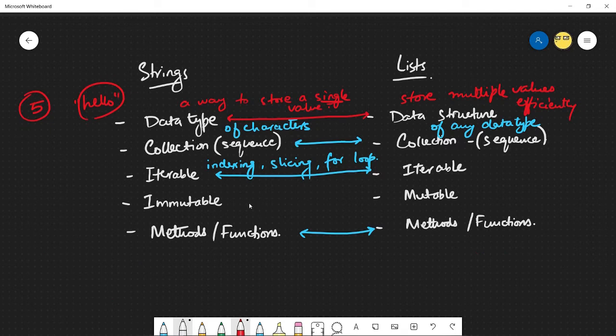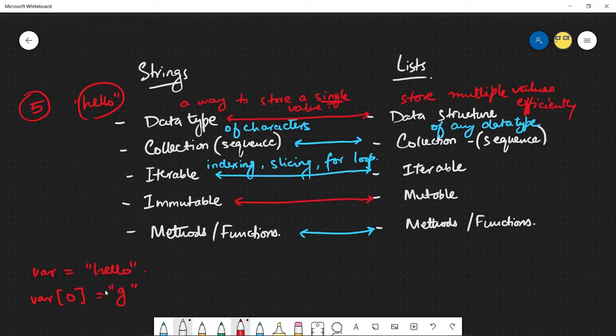The second difference to know, of course, is that strings are immutable while lists are not. What that means is I was able to define a variable, let's say with the value hello, and I was unable to do something along the lines of this.